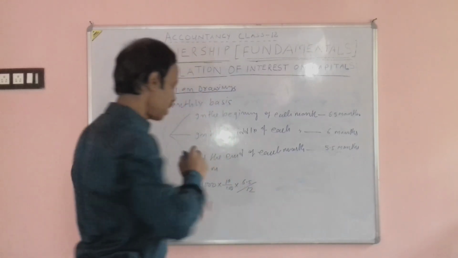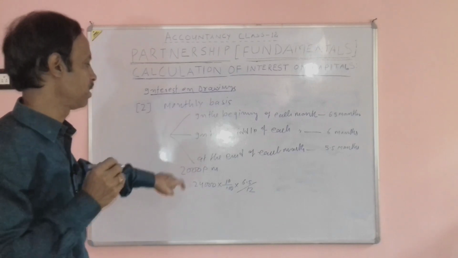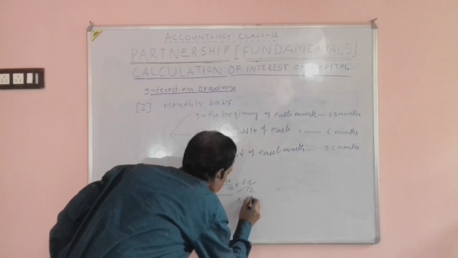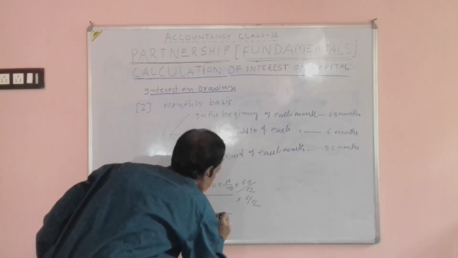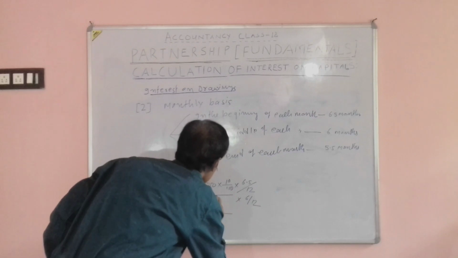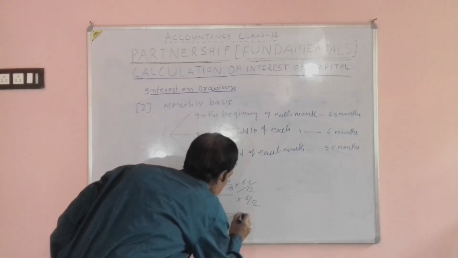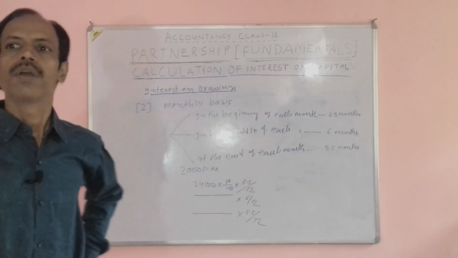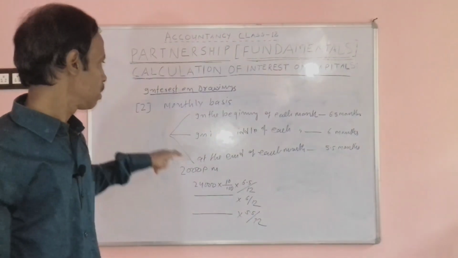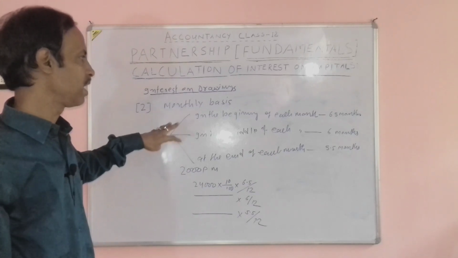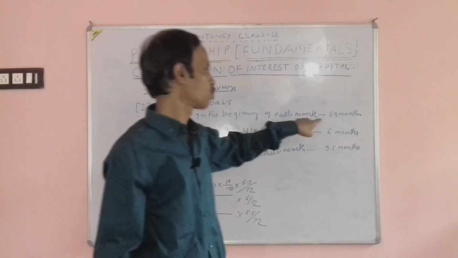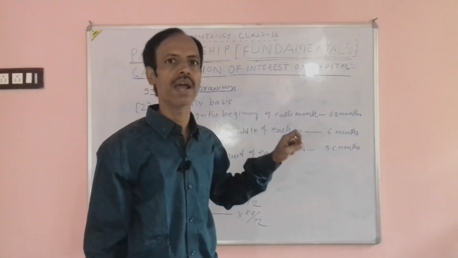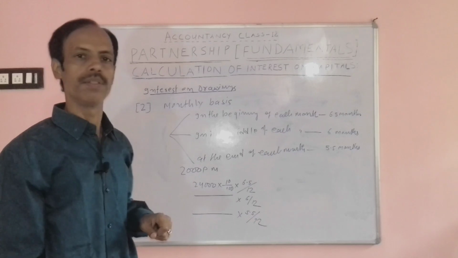And if he has drawn in the middle of each month, the amount will be the same, but the time will be 6 by 12. And if he has drawn at the end of each month, 24,000 into 10 by 100 into 5.5 by 12. If drawing has been made in the beginning of each month, we will calculate interest on drawing for 6.5 months, in the middle of each month for 6 months, or at the end of each month for 5.5 months.